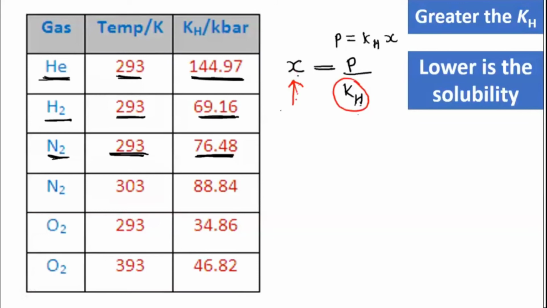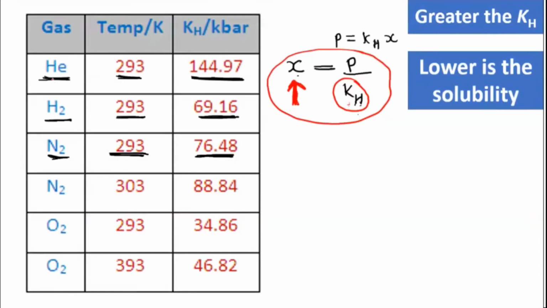So remember, if you get a higher value of KH, that means the solubility of that gas will be less. Higher value of KH, lower will be the solubility. Lower the value of KH, higher will be the solubility. Opposite, vice versa, it goes in that fashion. So you have to remember this equation. If you are able to get this relationship, then you will be able to give the answer.